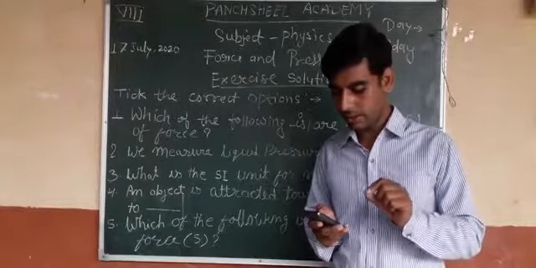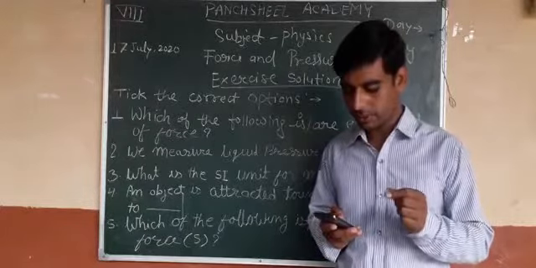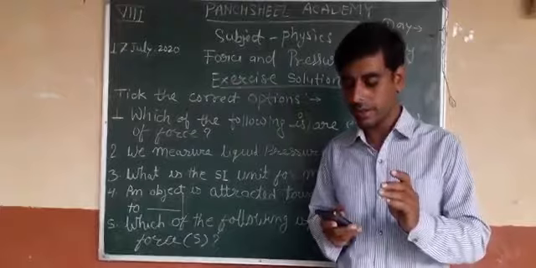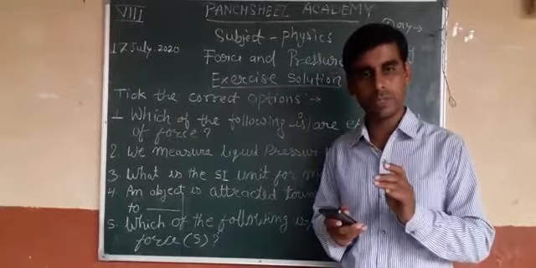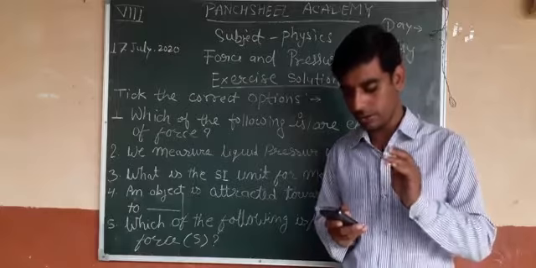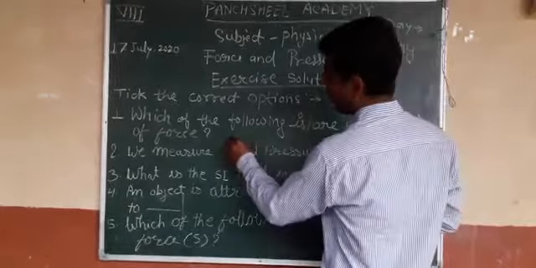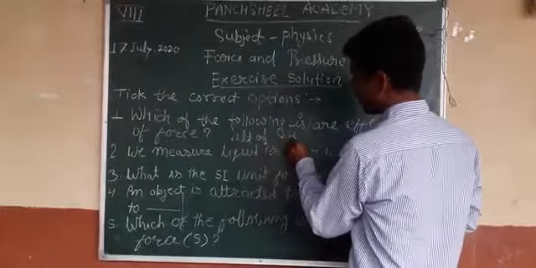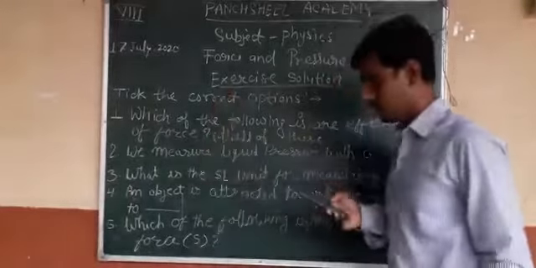Motion in a stationary object is an effect of force. Stopping a moving object is also an effect of force. Changing direction of motion is also an effect of force. So the correct answer is D, all of these. Please tick option D.